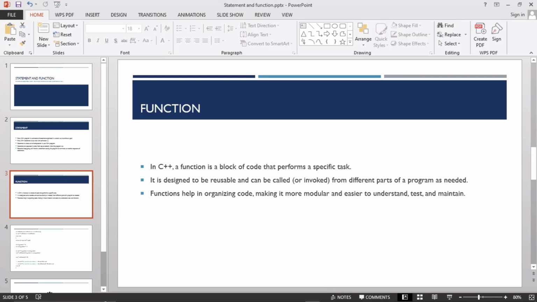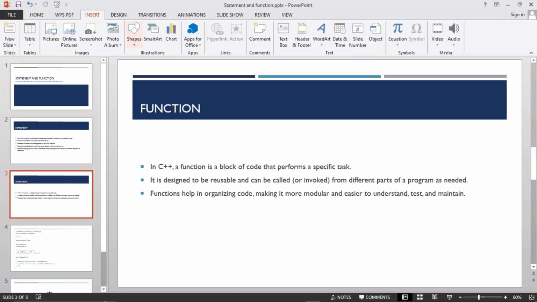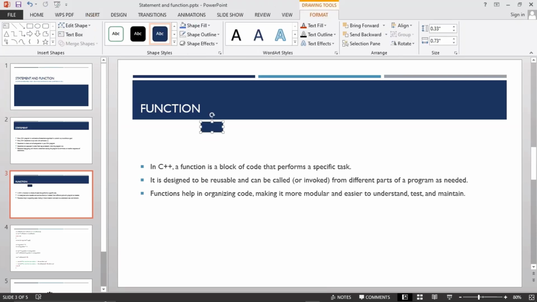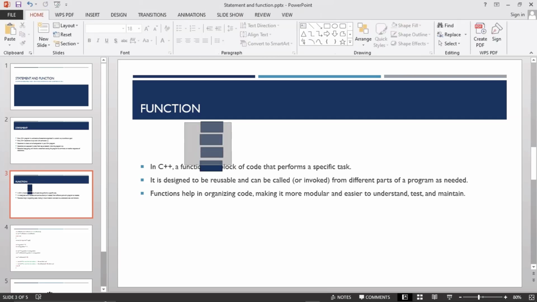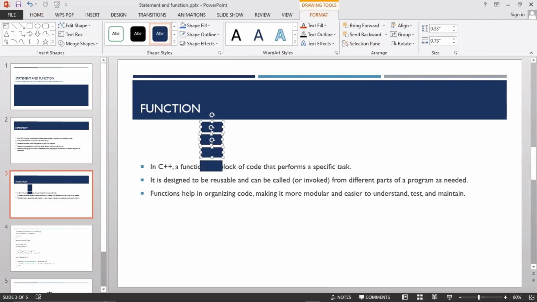It is a block of code, like a certain block of code. For example, let me bring something for you: this is block 1, block 2, block 3, block 4. They are all together, so it is a block of code. This is a block now.